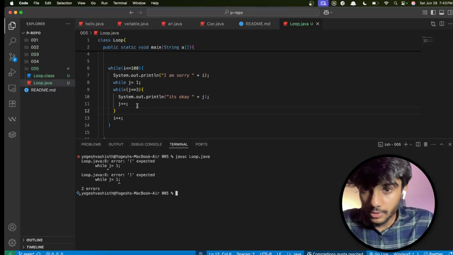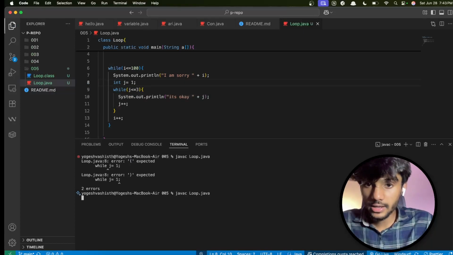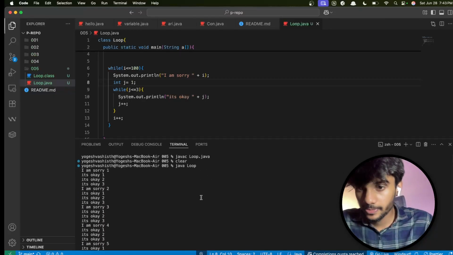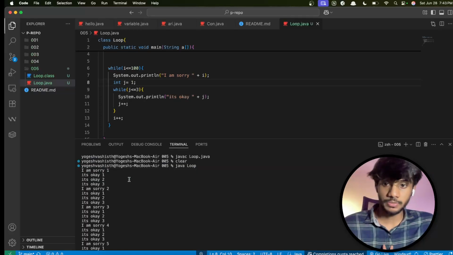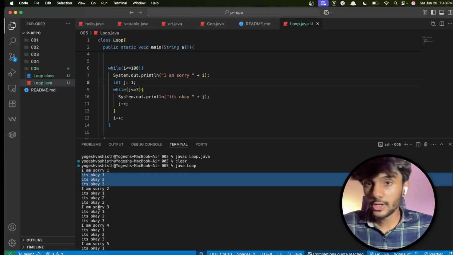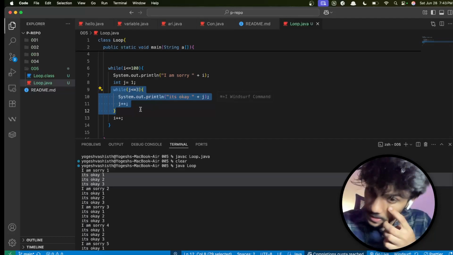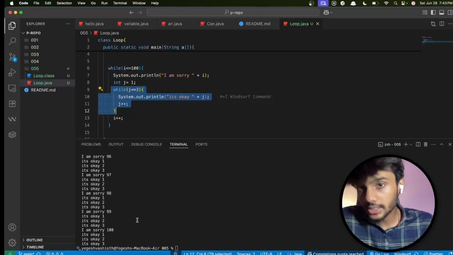It says there is a bracket problem. We expected something with this. Okay, so this is not while, this is end. We compile the code, and then let us run the code. If you can see, for every I am sorry, there is an it's okay. So my father punished me, I punished him again. He was also smart. He also used loops. If you can see, these are known as nested loops. The inner loop is a nested loop. So that is how it worked. For every I am sorry, there is an it's okay. That is how the loops work.